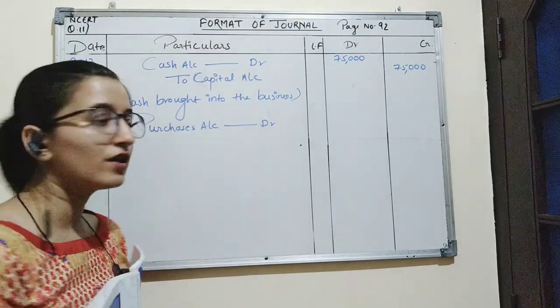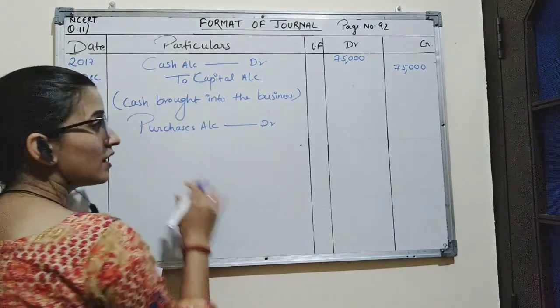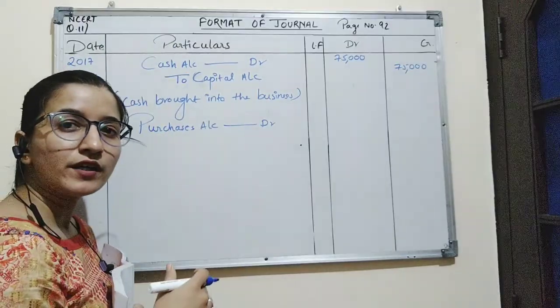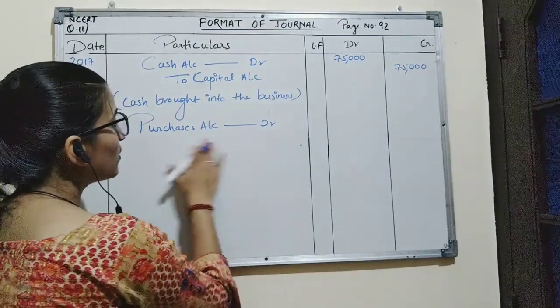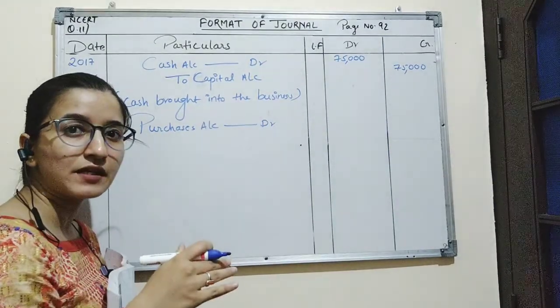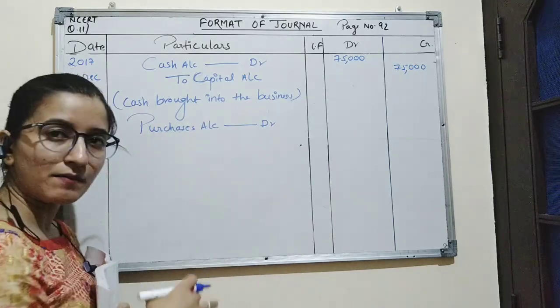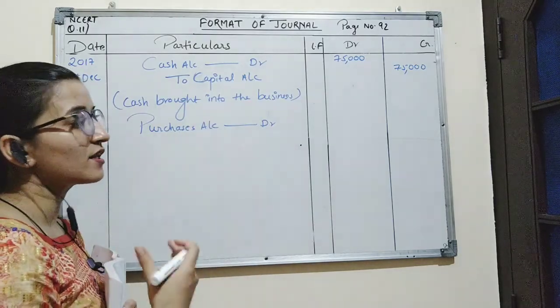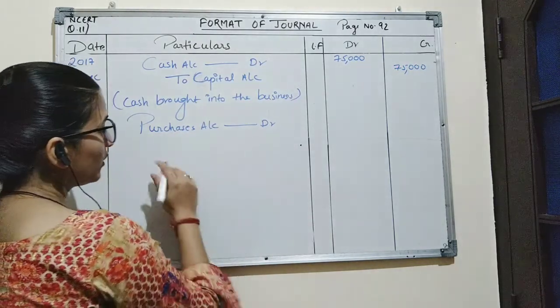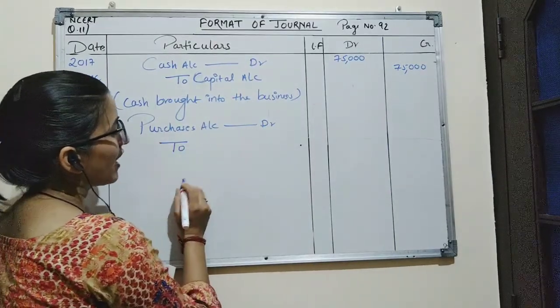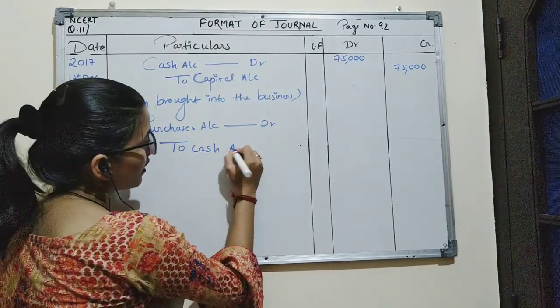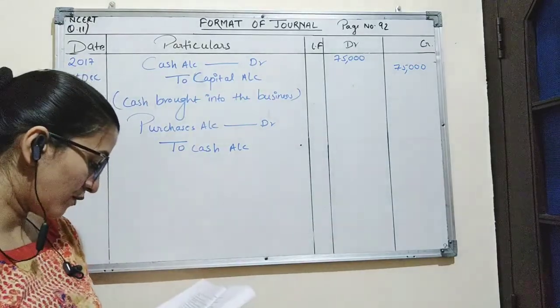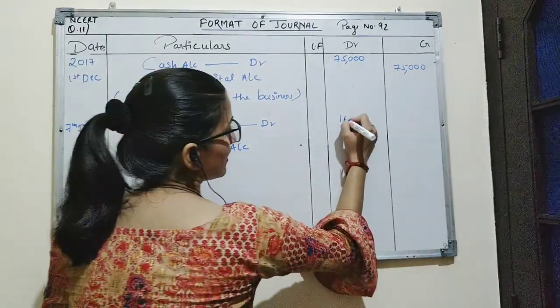And cash is a real account, and the real account rule is debit what comes in, credit what goes out. Now goods have been purchased, that means goods are coming into the business, but the business is paying cash for purchasing those goods. So there is outflow of cash, so we will credit cash account, and the amount is rupees 10,000.